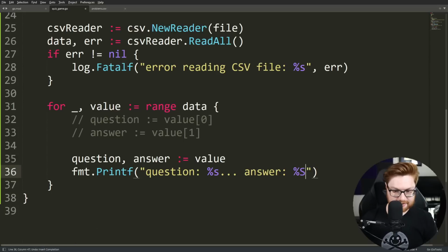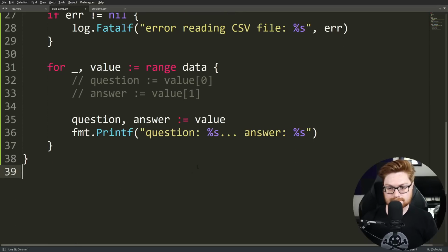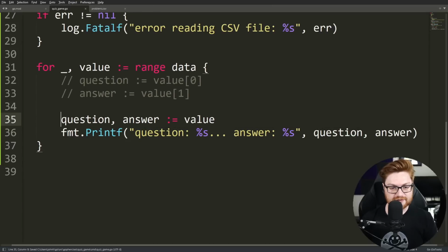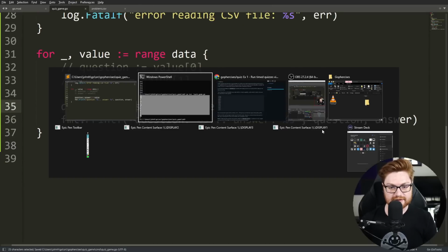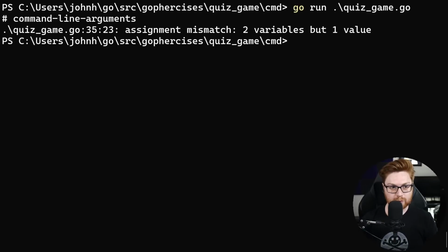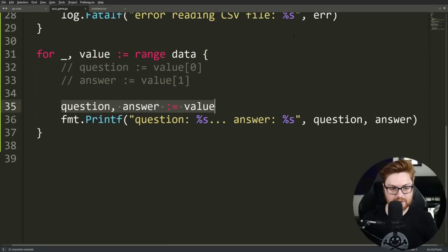Turn off caps lock. Okay. Now we just apply those as arguments, of course, so we'll give it question and answer, and let's see if it's able to retrieve those values just like that. Go run. Assignment mismatch, 2 variables but 1 value on line 35, so I suppose that's not working for us.